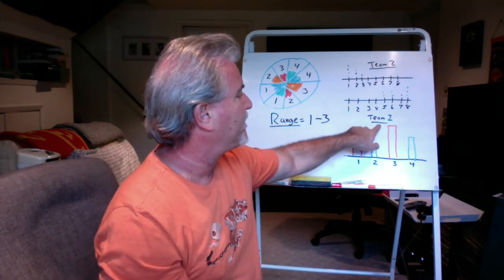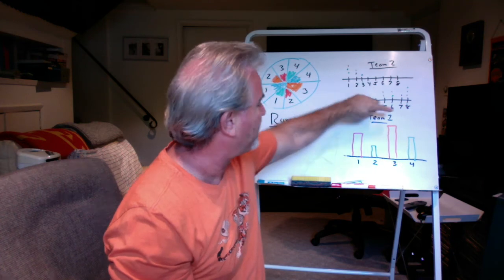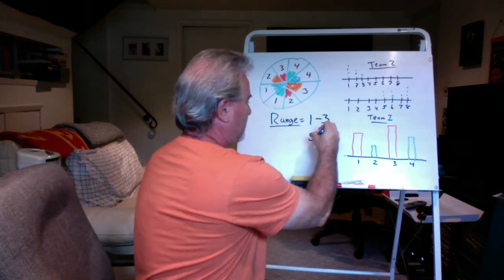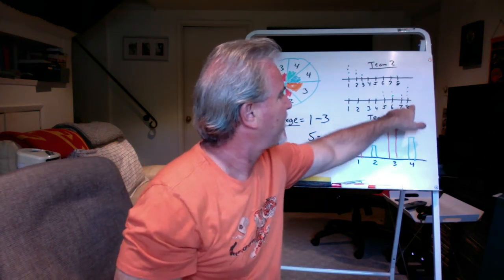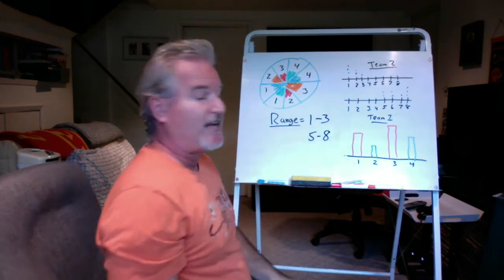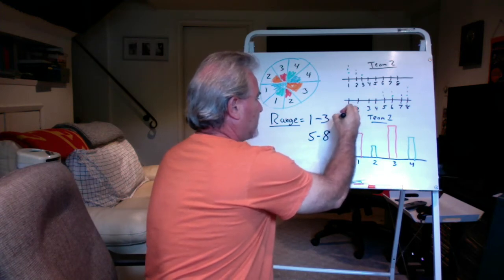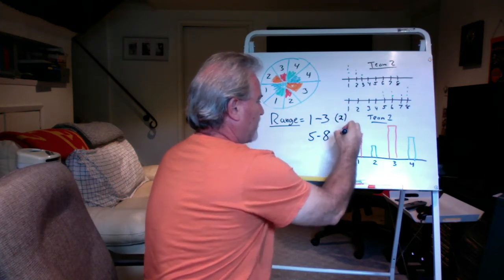If I was doing team 2, the lowest I have is I have 2 dots here on a 5, right? And the highest I have is I have 3 dots on the 8. So my range would be 5 to 8. If I asked, so this is team 1, I'm sorry, this is team 2, and this is team 1.